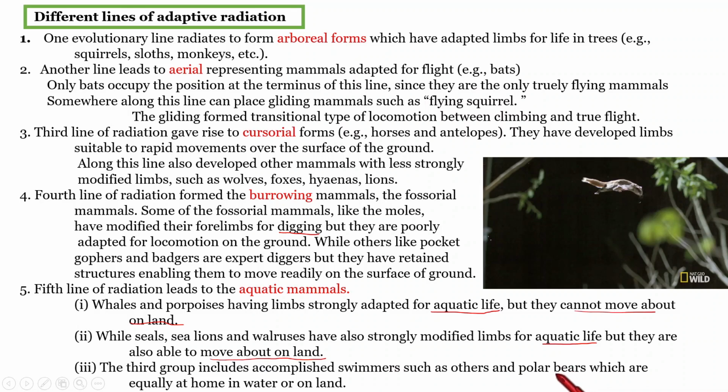Their specialty is that locomotion in water and on land are both the same for them. For both purposes, their limbs are capable. So these are the 5 lines of radiation. Easy to remember. The only thing is we need to quote the examples while mentioning each line of radiation.